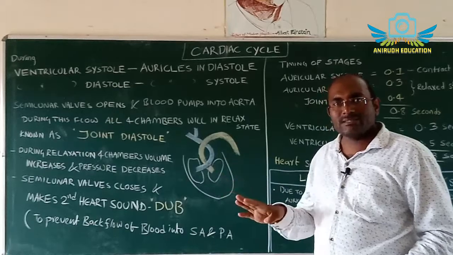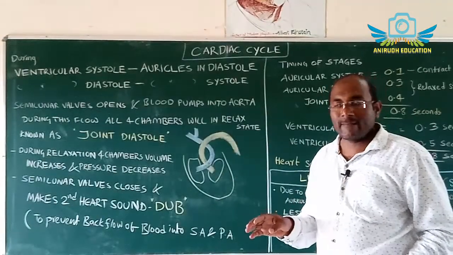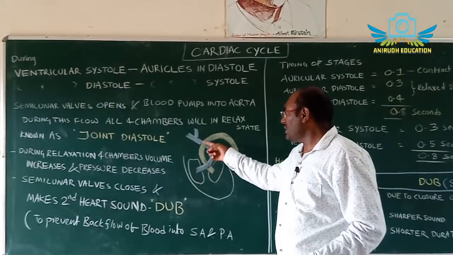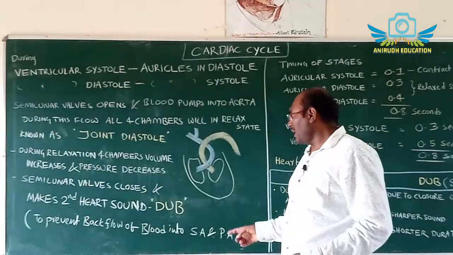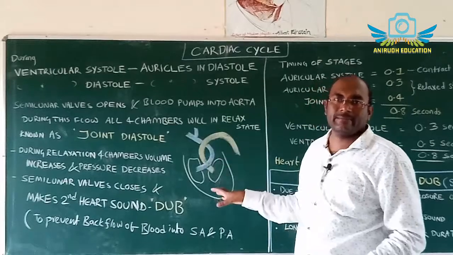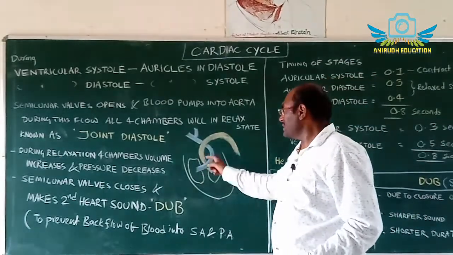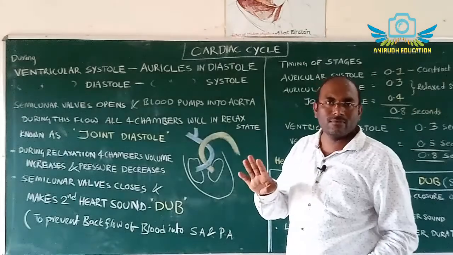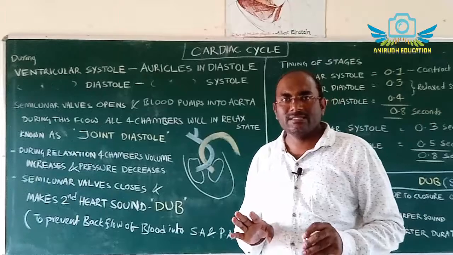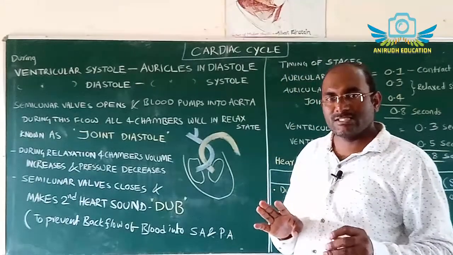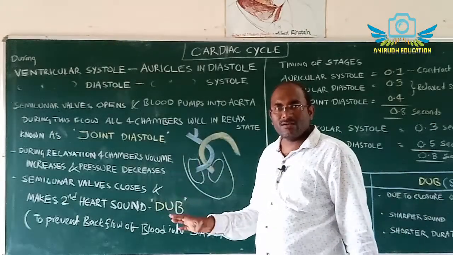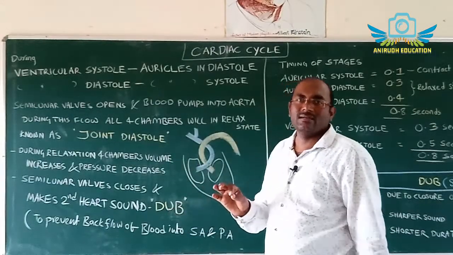When the deoxygenated blood is passing into the pulmonary artery and oxygenated blood is passing into the systemic artery, the ventricles and the auricles above, the four chambers, are in a relaxed state, meaning diastole. That situation is known as joint diastole. During joint diastole, the four chambers are relaxed for some time.